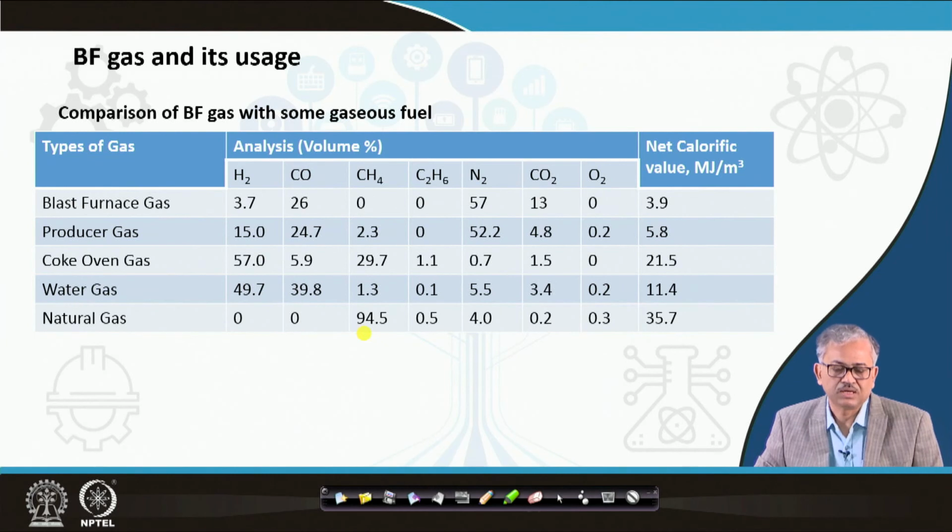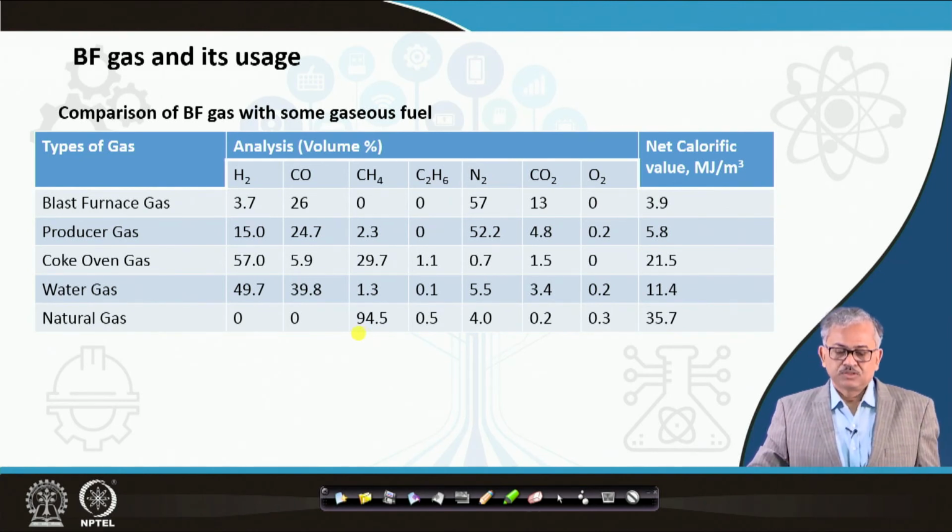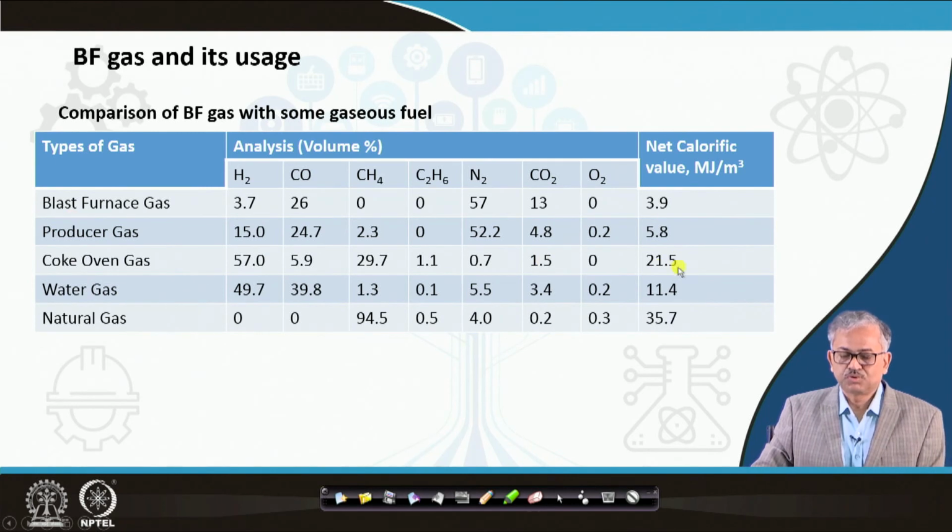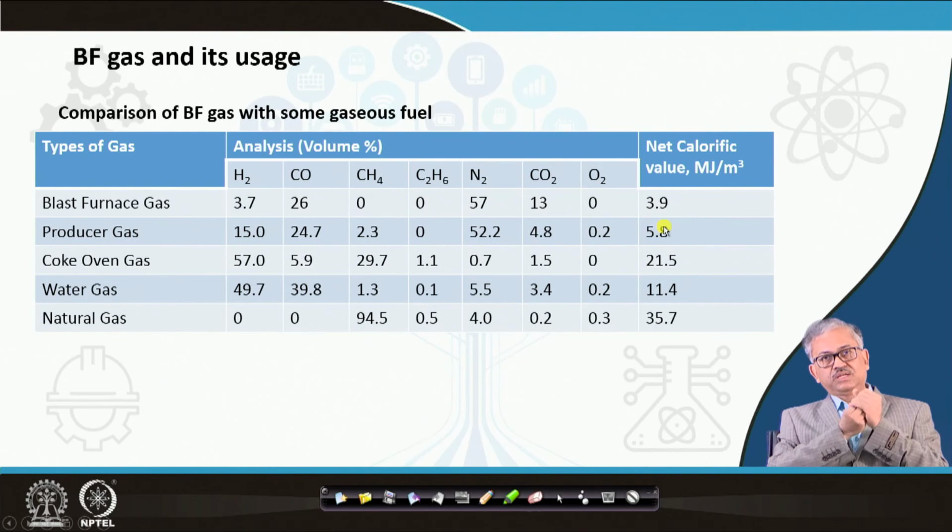and that is 3.9. But here also you note coke oven gas is also a byproduct gas of coke oven, and its calorific value is quite high, 21.5 anyway. So coke oven gas has much more potential than the blast furnace gas, but still the blast furnace gas has a lot of utility.